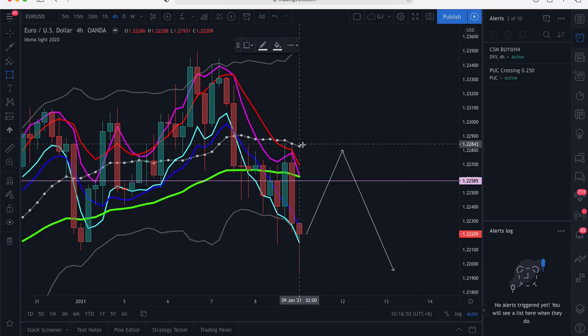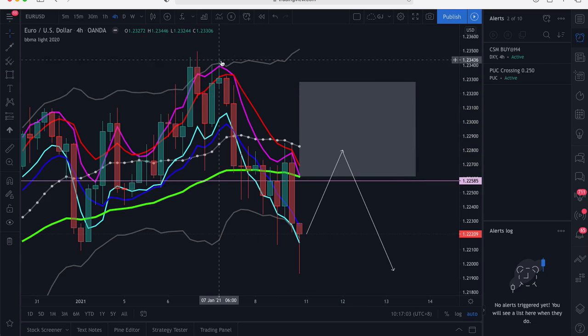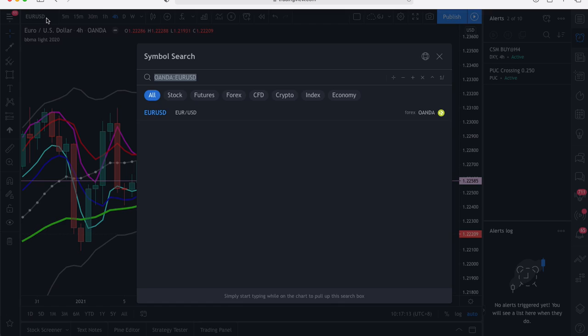You can take an aggressive entry from the EMA 50, or you can take the conservative entry from the mid BB. So you can take here, and this is your entry, and place your stop above this candle, because if it breaks this previous high, it will continue to move up. Okay, so that's for Euro USD instant sell.